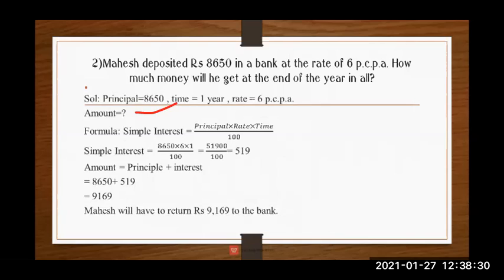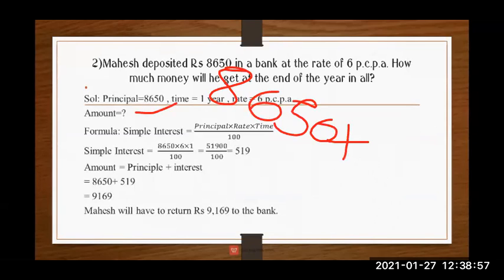Now next we have the formula of simple interest. Now simple interest is equal to principal into rate into time upon 100. Now what is our principal amount? That is 8,650. Is our principal, multiply by rate. Rate is how much? 6. Multiply by time, that is multiply by 1, upon 100. Now 0, 0.